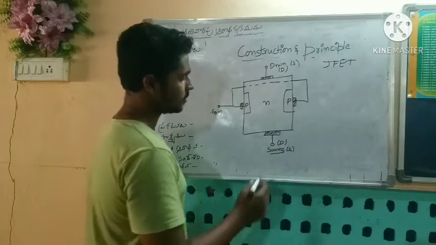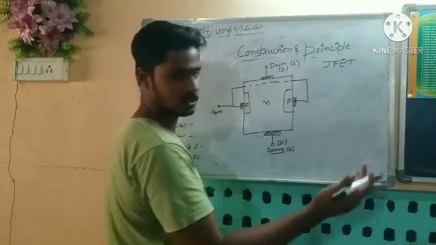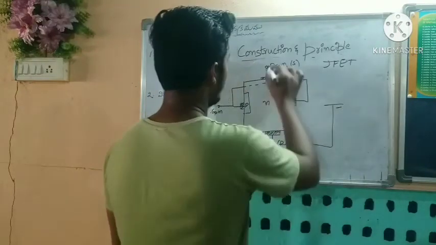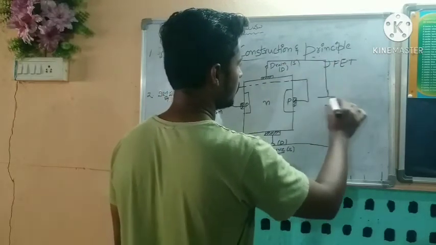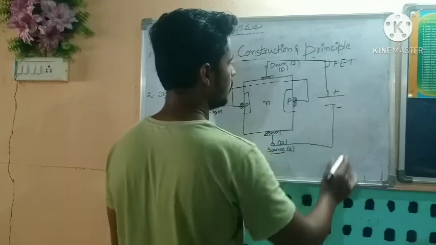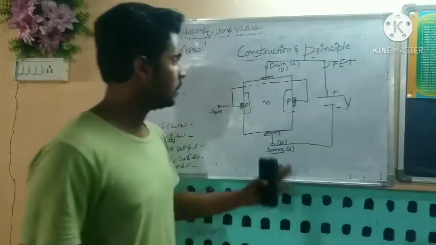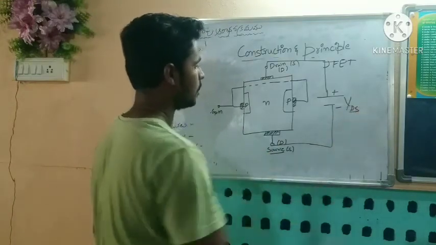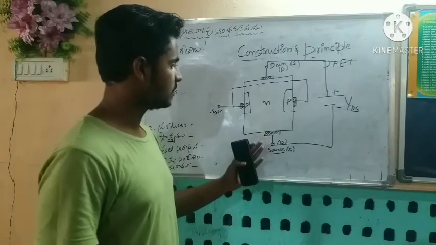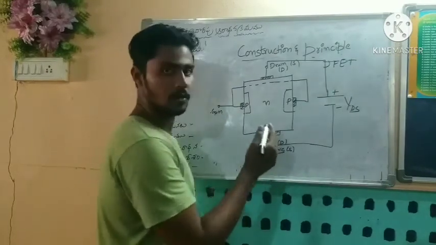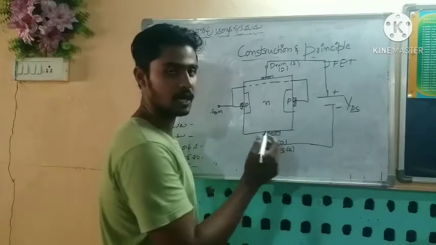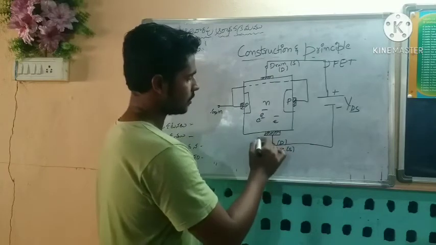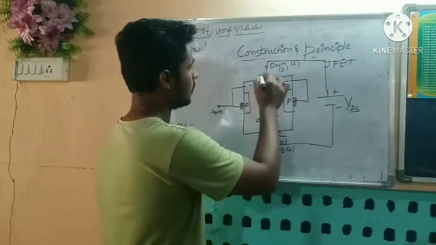Now we connect the drain and source to the external terminals. Let us connect this source to the negative terminal and this drain to the positive terminal of voltage V. This is called the drain source voltage. The principle of JFET is here in the N region. We all know that N-type has majority carriers, which are electrons. Here we connect a negative terminal, and here a positive terminal.